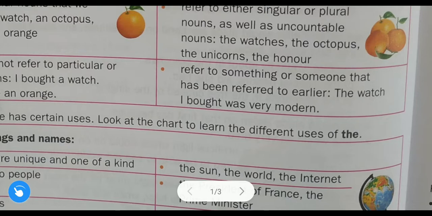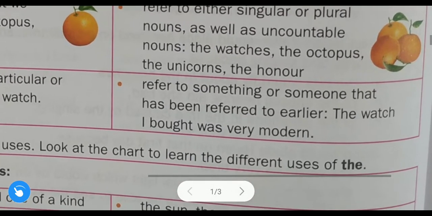I will give you one more example. Here it is not mentioned, but I will give it for your understanding. You can say, I bought a shirt, the shirt is red. Initially you are talking in general, I bought a shirt, then the shirt is red, that shirt is red.